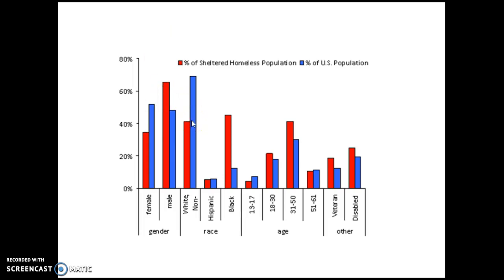They also tend to be Black and in the age group of 31 to 50. So we know that as a society, we need to focus on males who are Black and between the ages of 31 and 50 when it comes to the homelessness population in our country. This gives a visual example of the inequality that we see within our society.